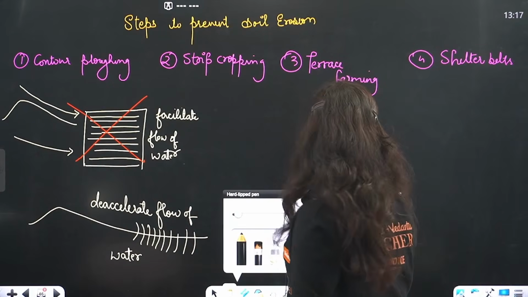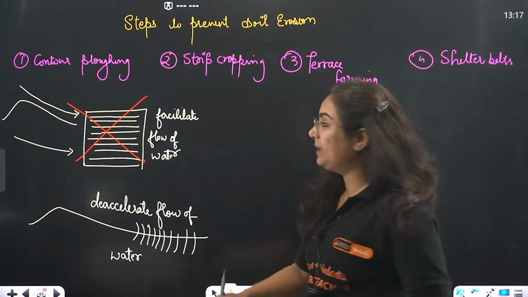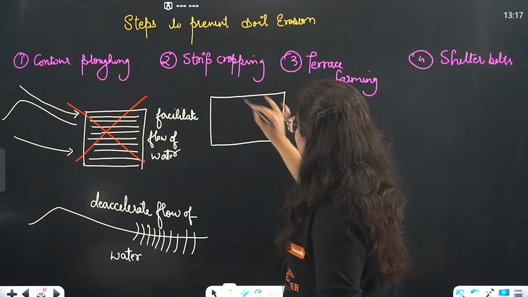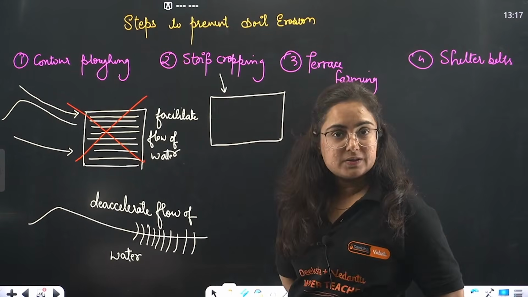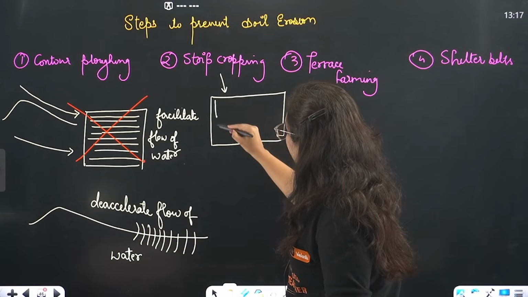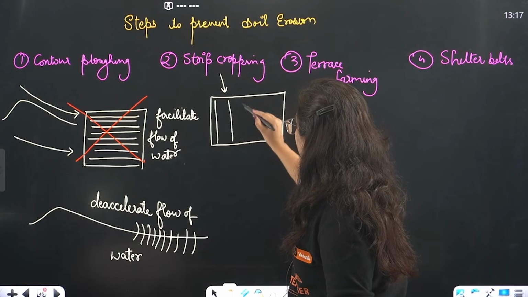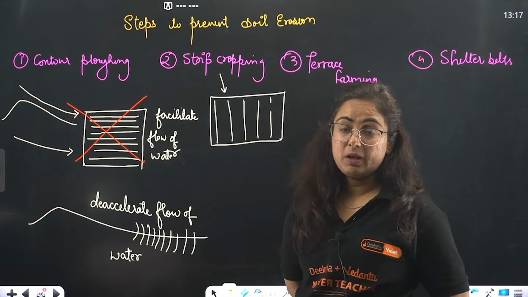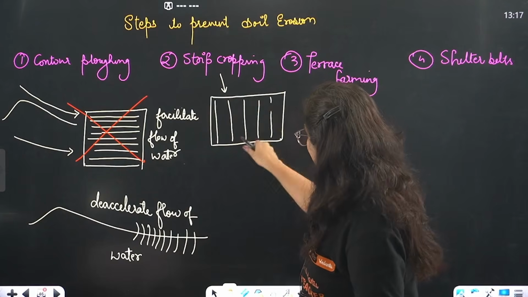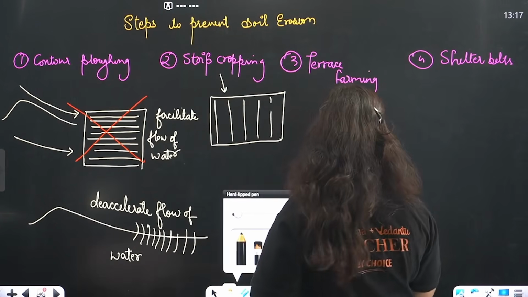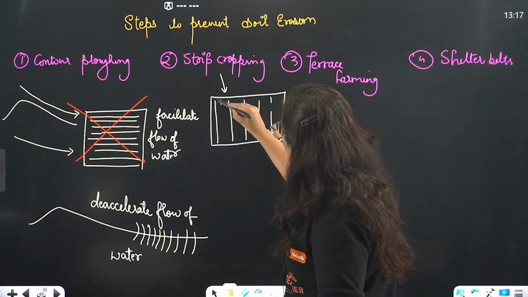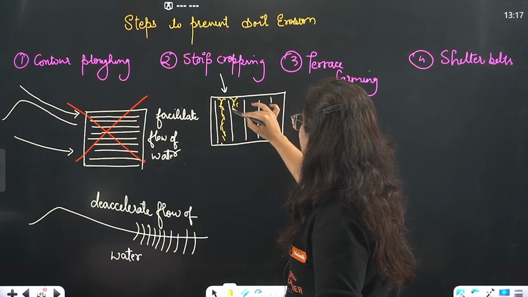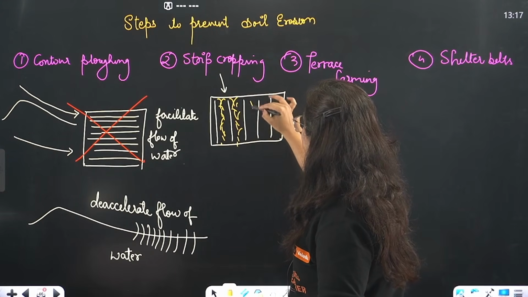Next is strip cropping. Strip cropping is what, beta? So, in this land area, what happens? You grow the crop here, you grow the crop here, you grow the crop here at equal distance, okay? But now there are strips remaining in between. In those strips you can grow thorny bushes or grasses. I would suggest grasses. So grasses are grown here.